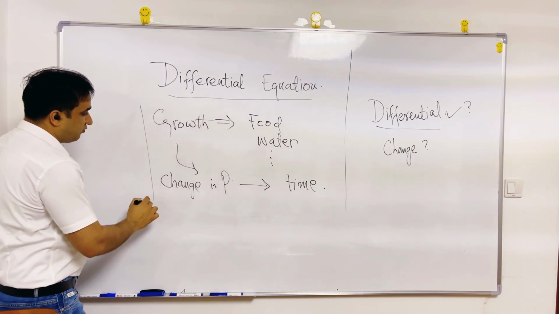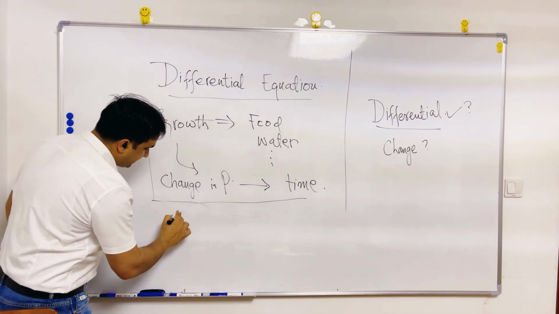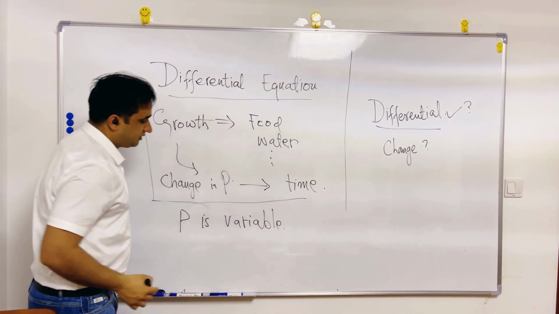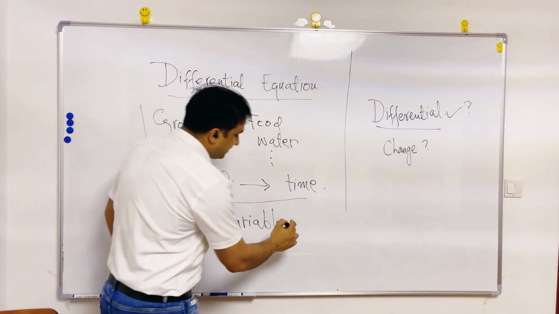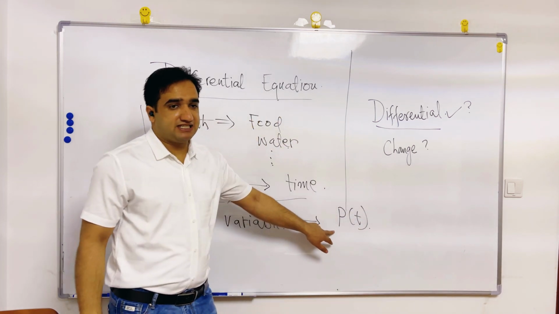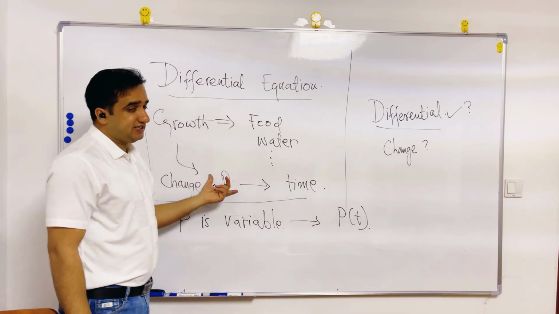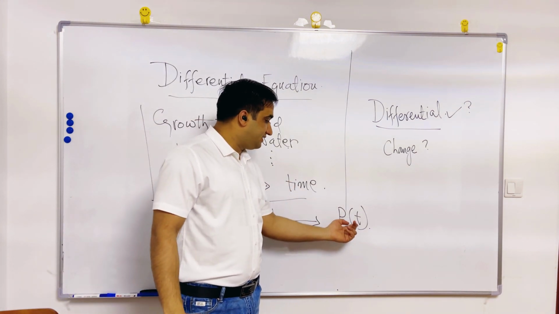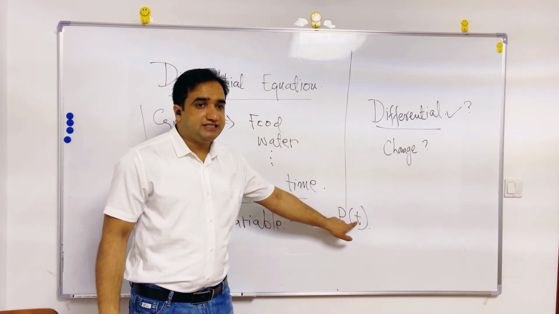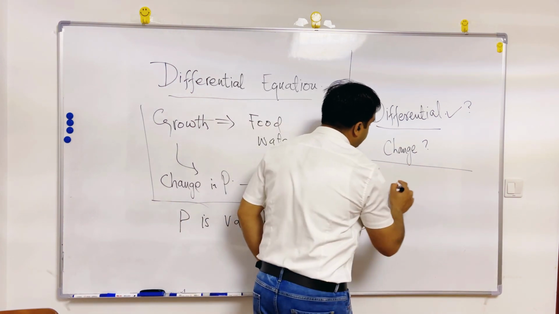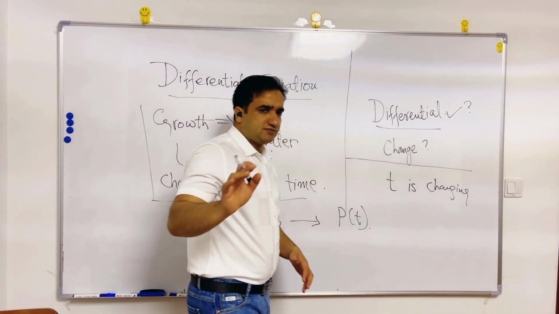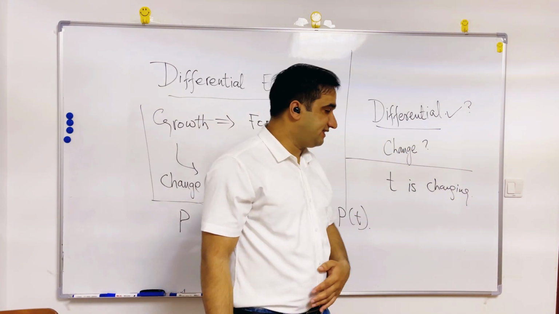So what does this mean? It means P is a variable, and this P is a variable which is further dependent on the time. So P is a variable because the population P changes with the passage of time, and it is dependent on time T. Also T is changing. Every second T is increasing, T is changing.